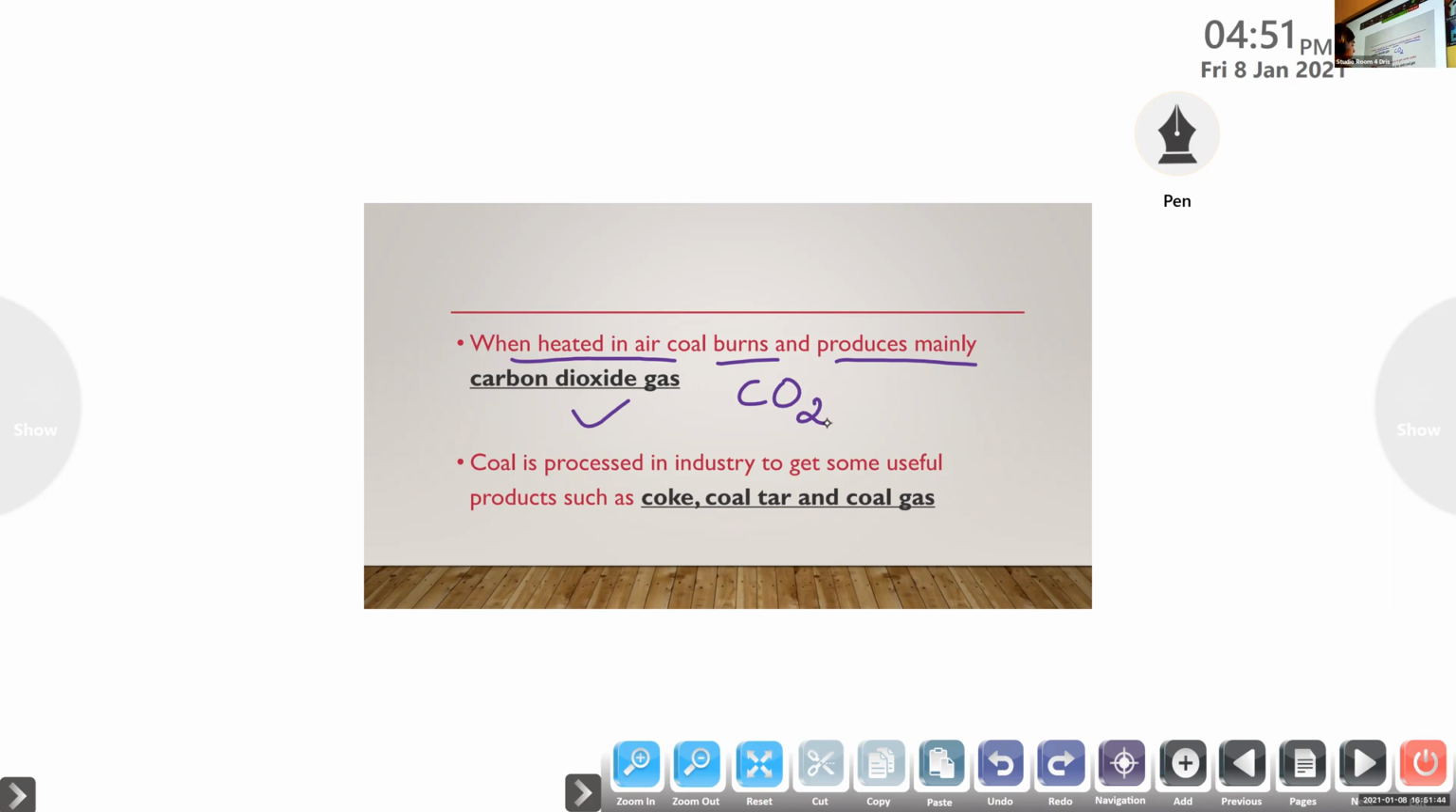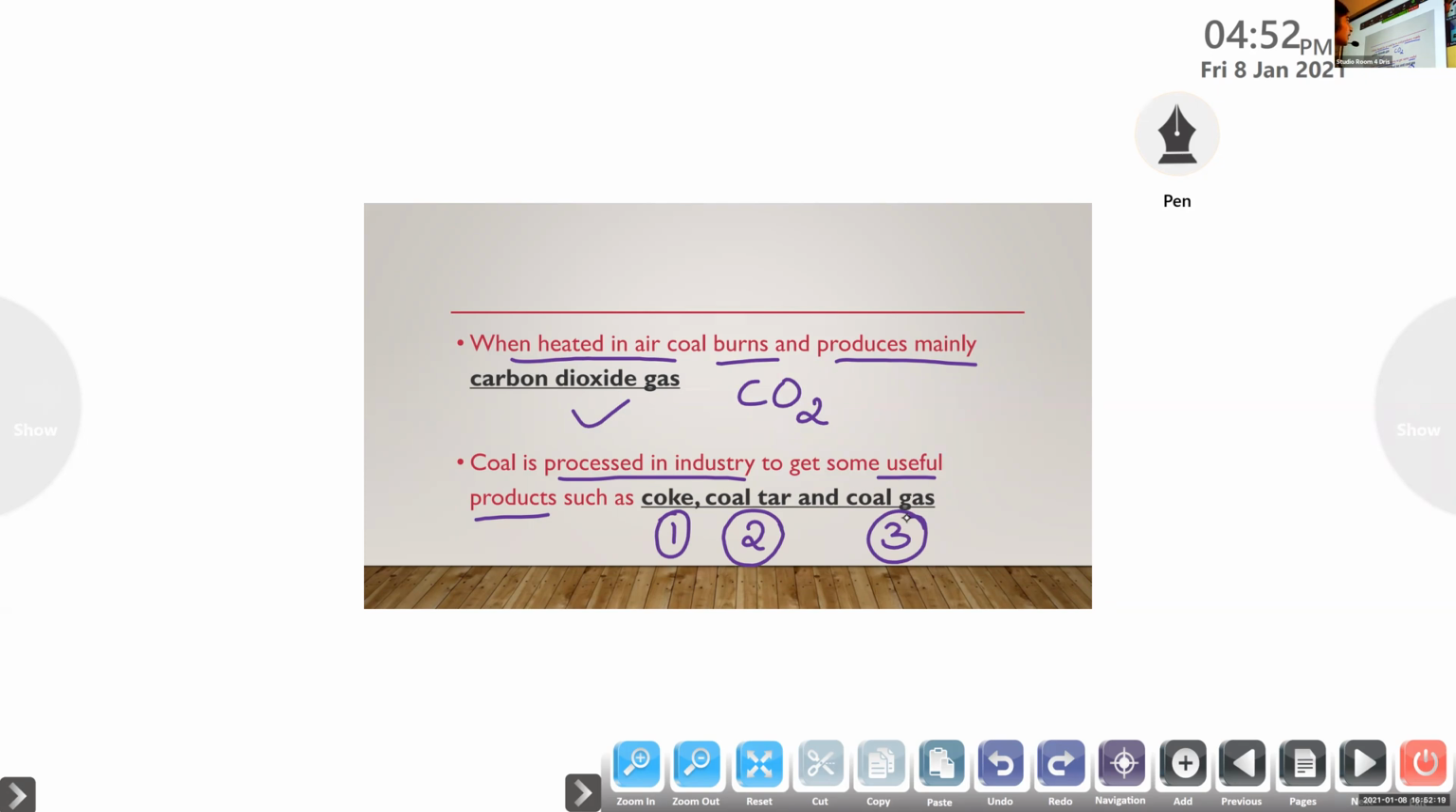And coal is processed in industry to get some useful products. First one, coke. Second one, coal tar. Are you familiar with the tar? So coke is also black in color. It is a product of this same coal. Then the third one, coal gas. First coke, then coal tar, and third coal gas.